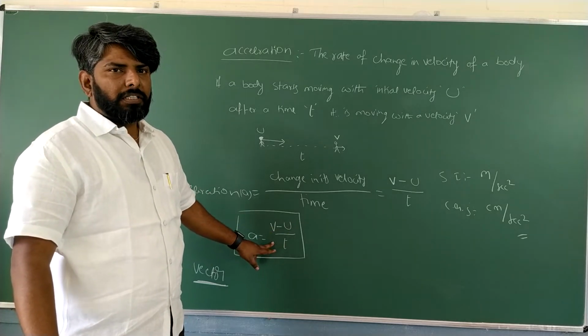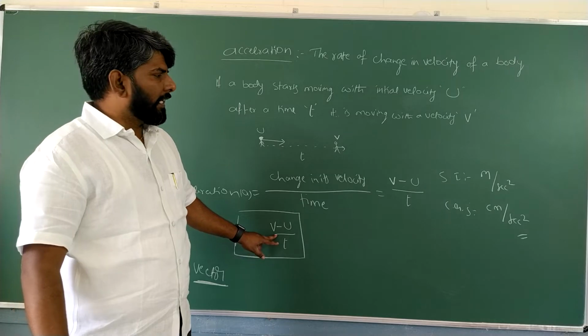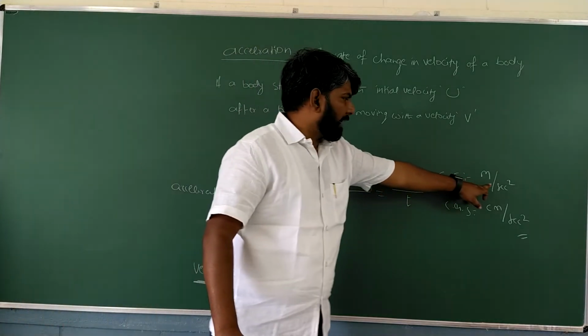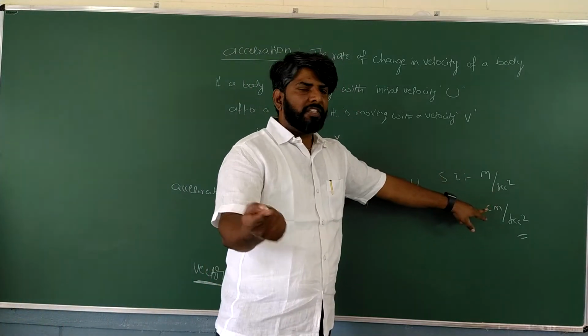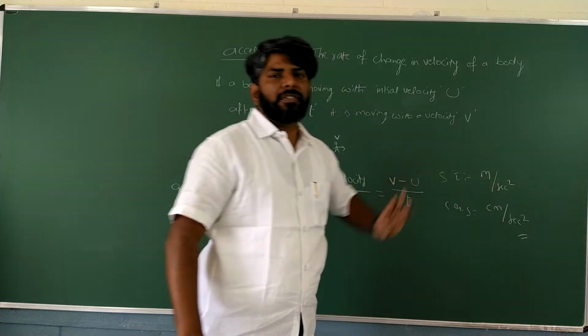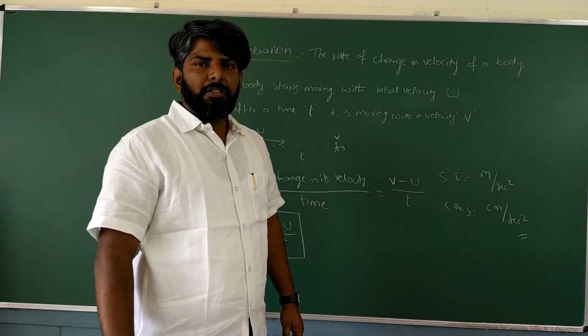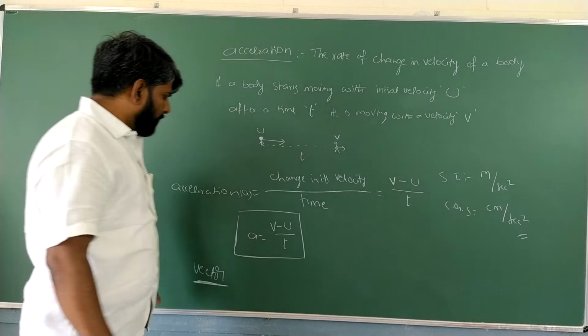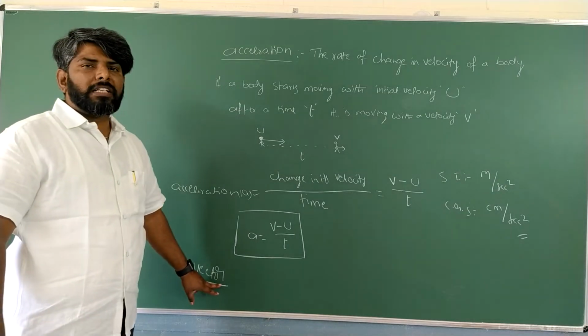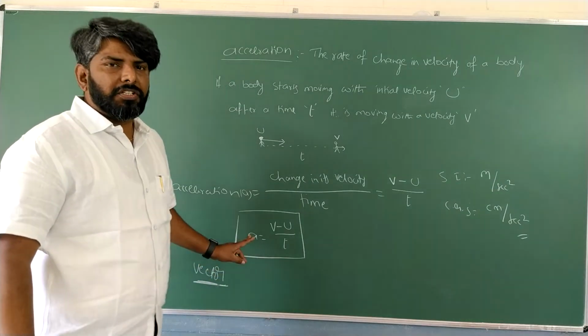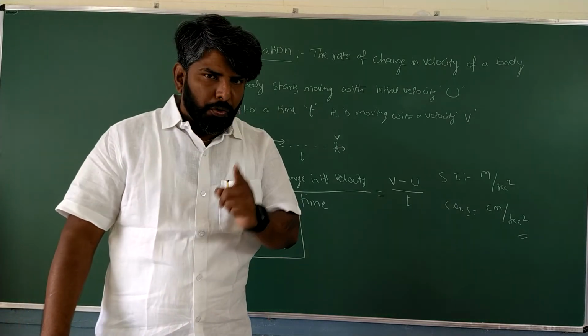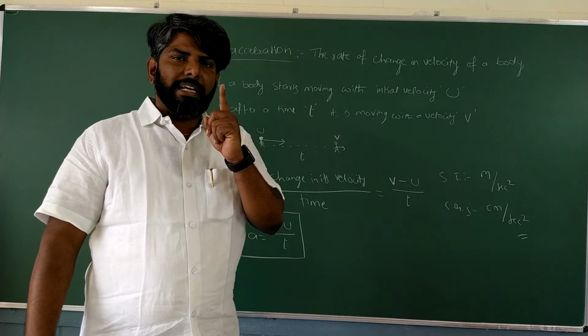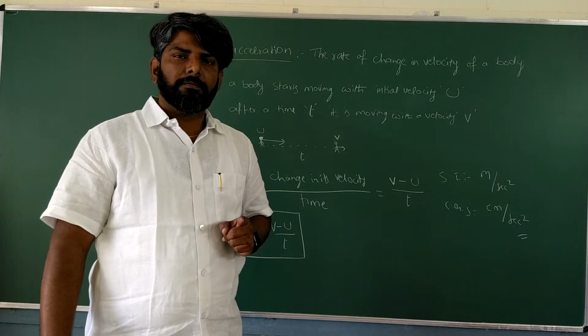So for calculating this one, the unit in the SI system is meter per second square, in the CGS system centimeter per second square. That's it. Right? So basically acceleration is also which quantity? Vector quantity. So acceleration has both magnitude and direction. Okay?